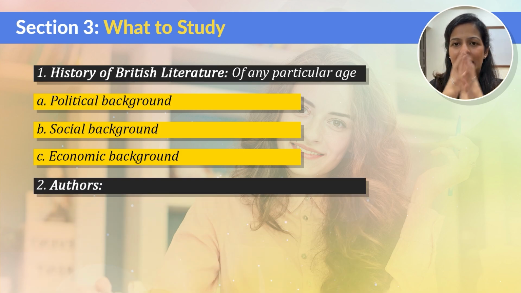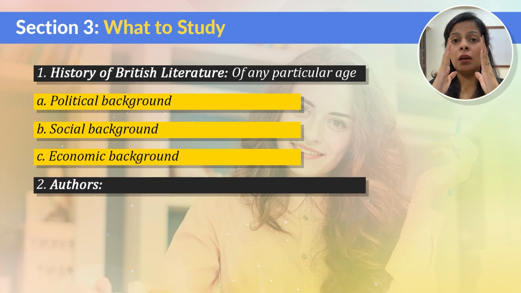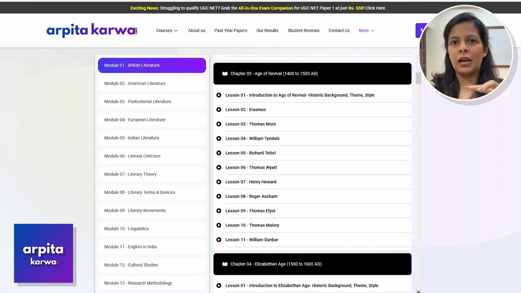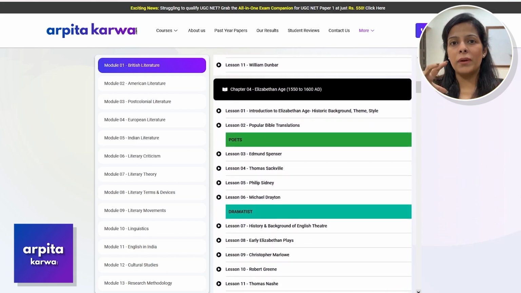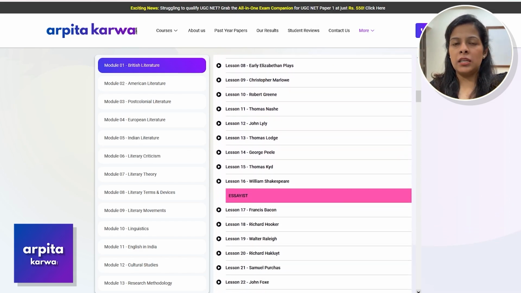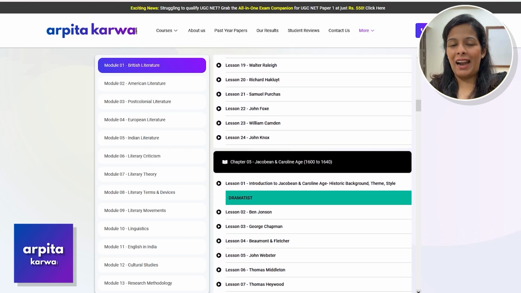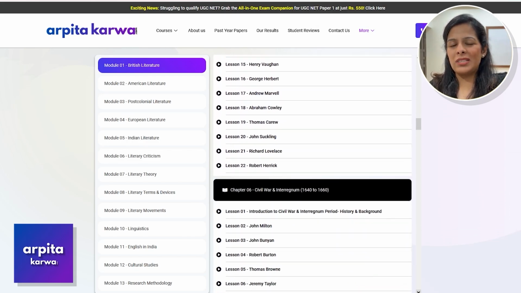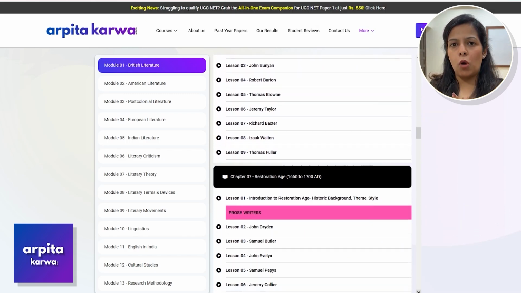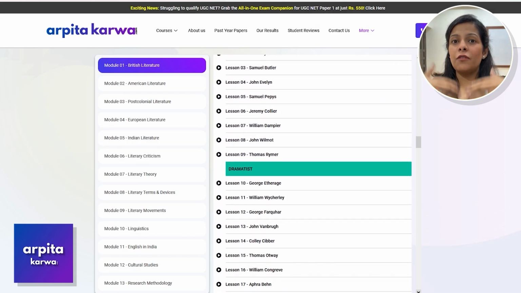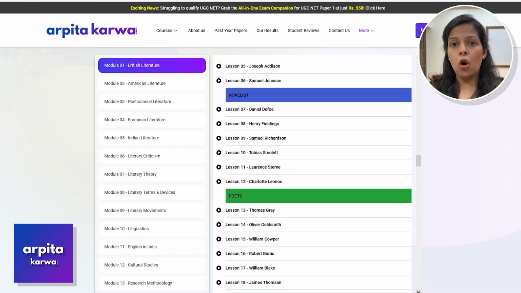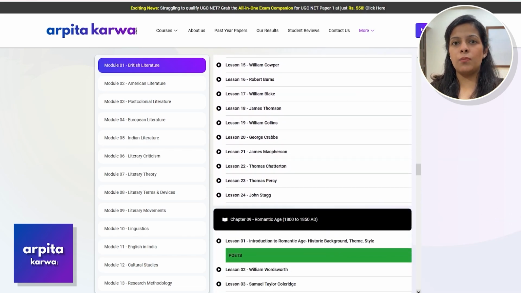Now we come to the second important component, which is the detailed study of the authors. Now, I've already mentioned that there's a detailed list given on arpitaparva.com which will act as a blueprint for you. And this list gives you the detailed writers which you will have to study beginning from Anglo-Saxon period all the way up to the postmodern period. The ages are further divided into dramatists, poets, novelists, essayists, so that you know which writer belongs to which particular genre.